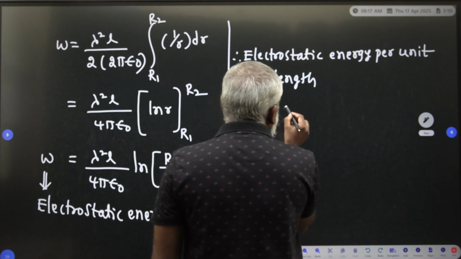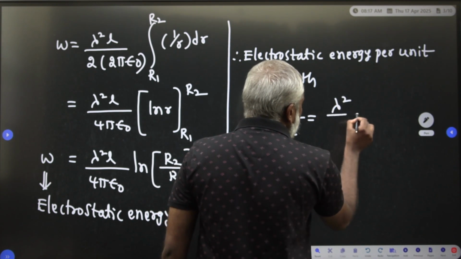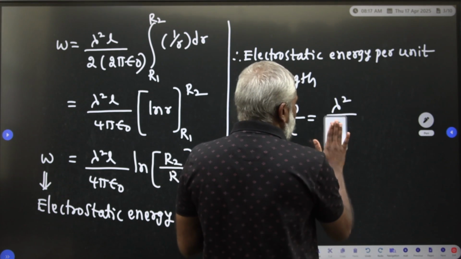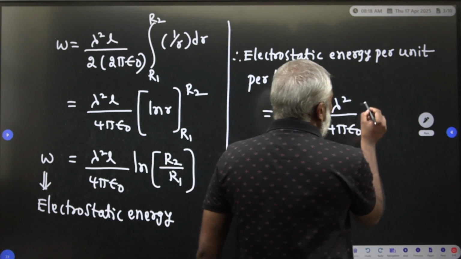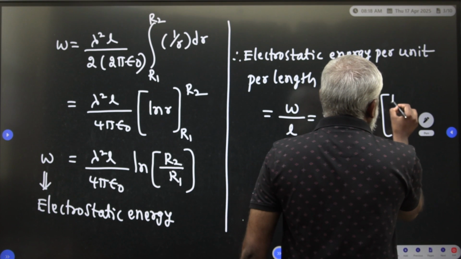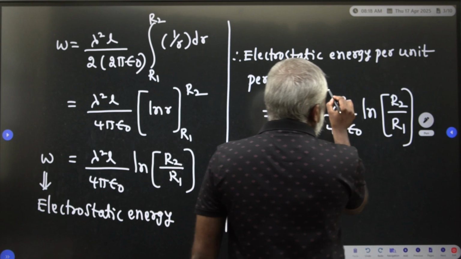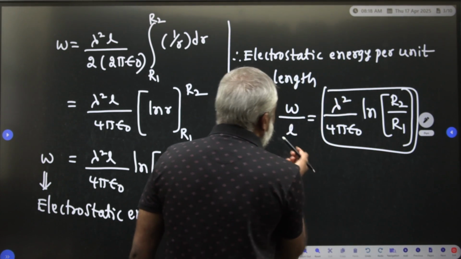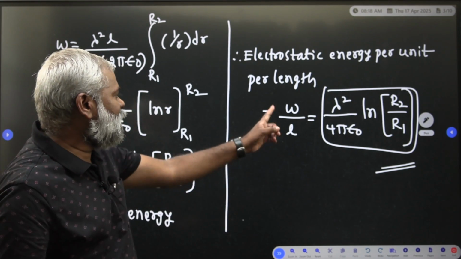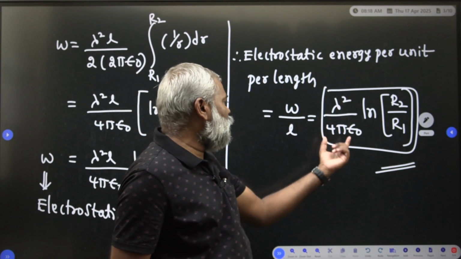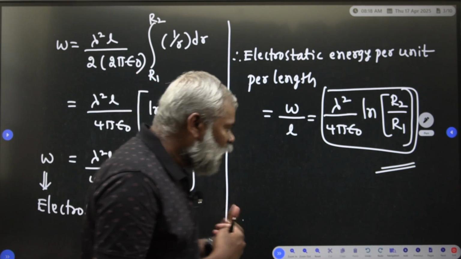You are able to see, that is W by L is equal to lambda square divided by 4 pi epsilon naught into ln r2 divided by r1. So this is your answer. Once you check, the electrostatic energy per unit length is equal to lambda square by 4 pi epsilon naught into ln r2 divided by r1.